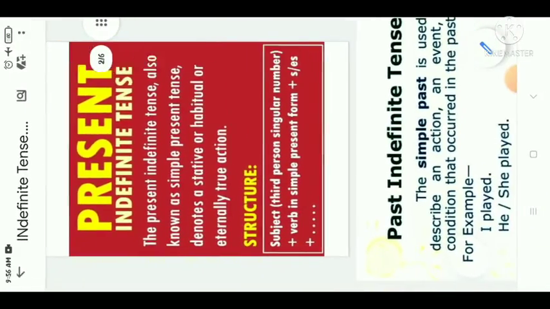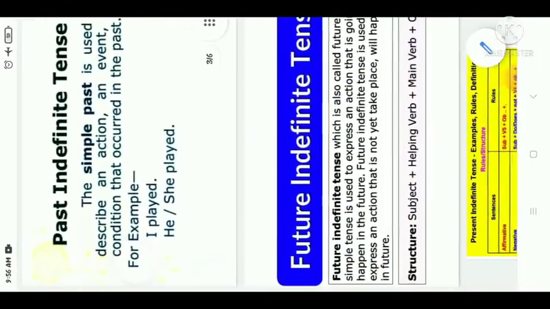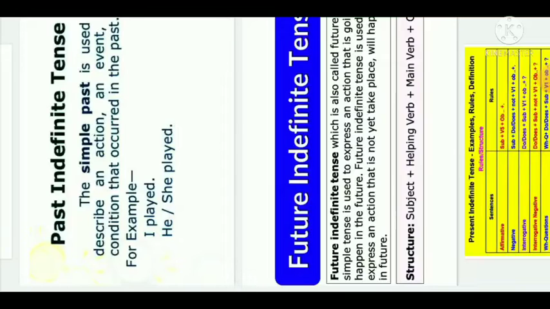Now let me tell you what past indefinite tense is. You can see it here. Past indefinite tense can also be understood as the simple past tense. The past indefinite tense is used to indicate a finished or completed action that occurred at a specific point in time in the past. It means an action that has taken place in the past will be concluded under past indefinite tense.